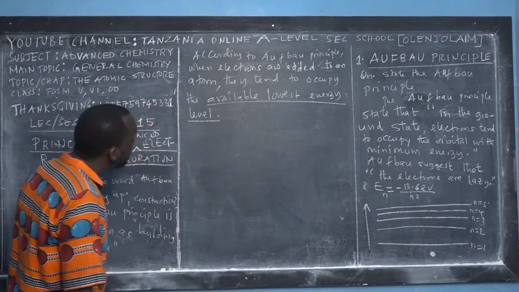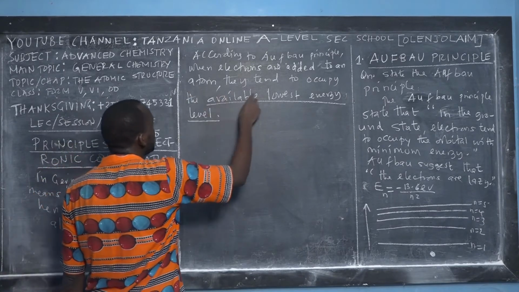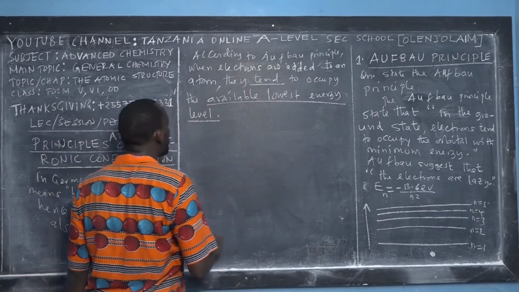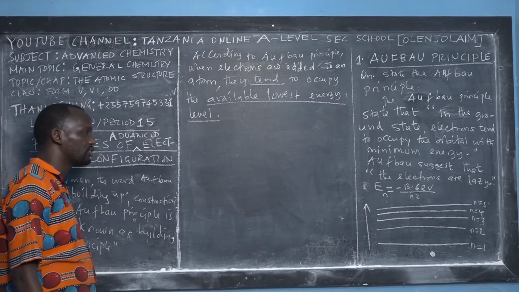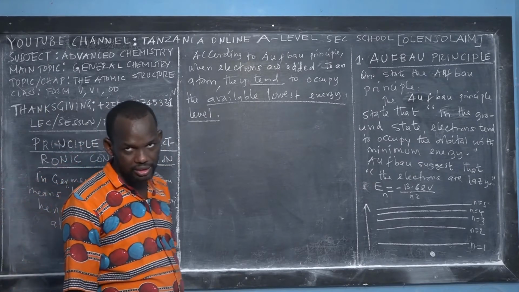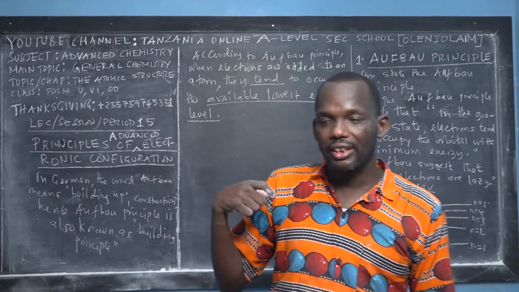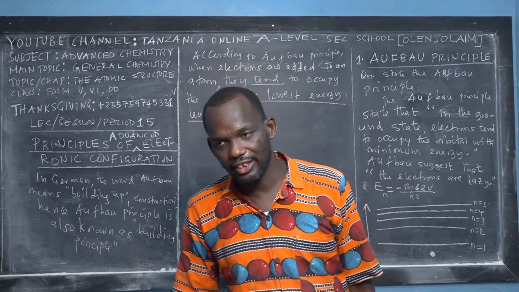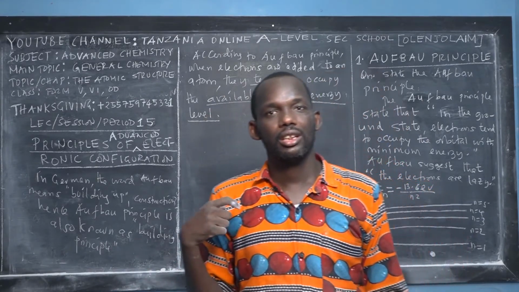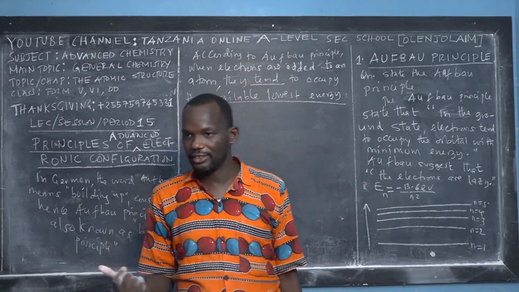So according to the Aufbau principle, when electrons are added to an atom, they tend to what? To occupy first, or to fill first, the available lowest energy level. So it means that if you have an available lowest energy level and an available highest energy level, then the electrons prefer to occupy the lowest before the highest.